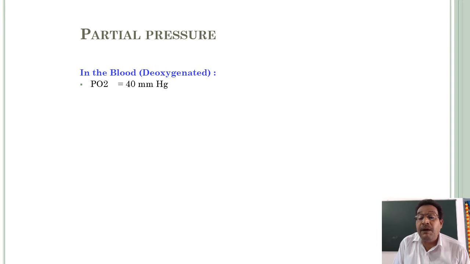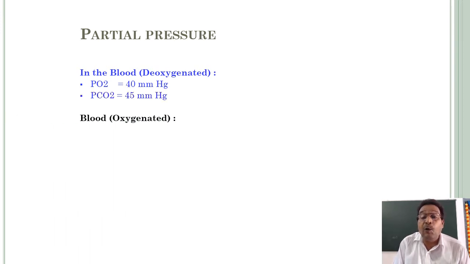Just 40 mmHg. And the partial pressure of CO2 is 45 mmHg, because it is deoxygenated blood. The partial pressure of carbon dioxide is higher than the partial pressure of oxygen in the deoxygenated blood.